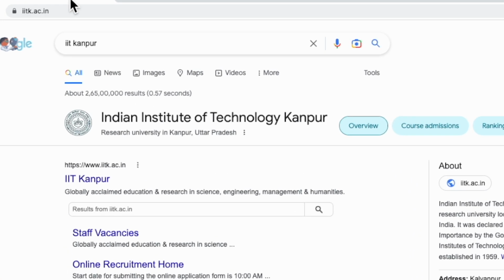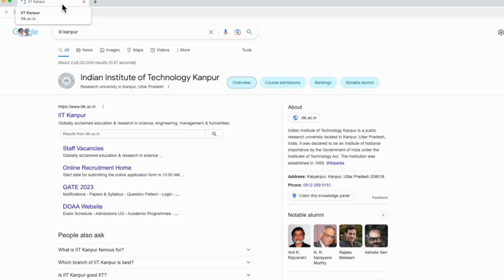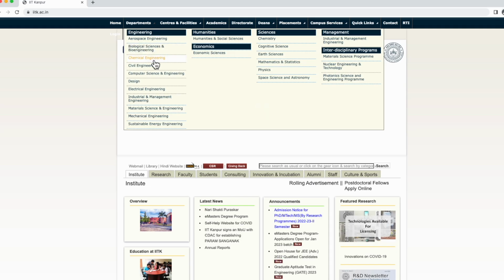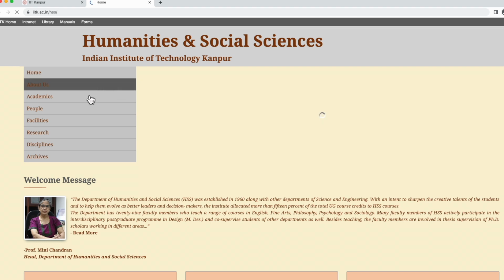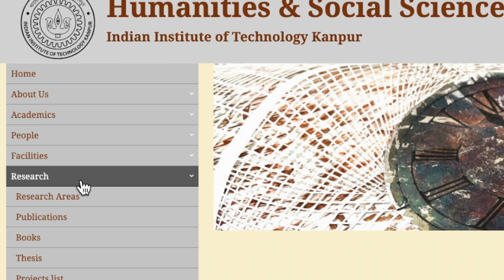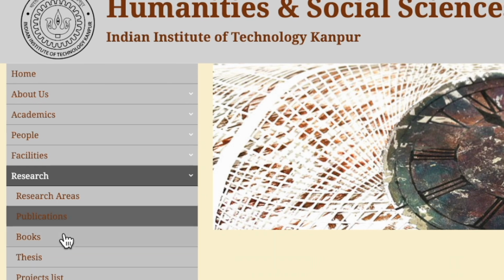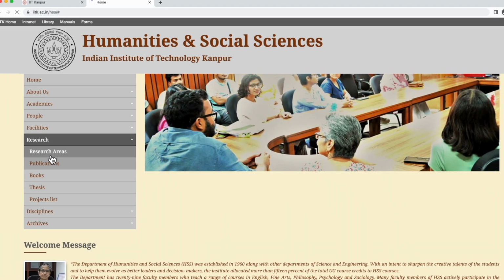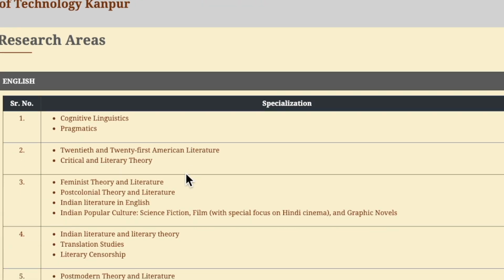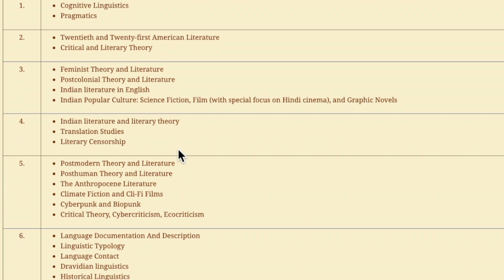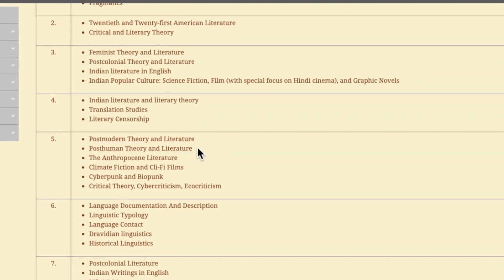Let's take an example of IIT Kanpur. Visit the official website of IIT Kanpur, and here you will find a lot of departments: chemical engineering, civil engineering, electrical engineering. Here we have the department of humanities and social sciences. Click this and we can see we have a section: home, about us, academics, people, facilities, research, disciplines, etc. Click on the research tab, click on English, and you will find all the research areas that you can choose from. You see, we have a complete list of research areas here. This is a great way to generate ideas.